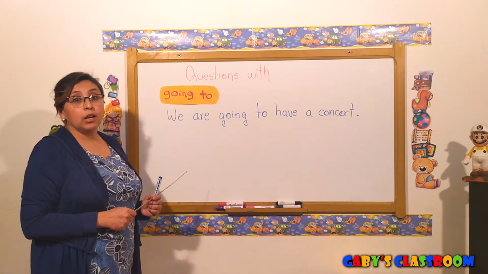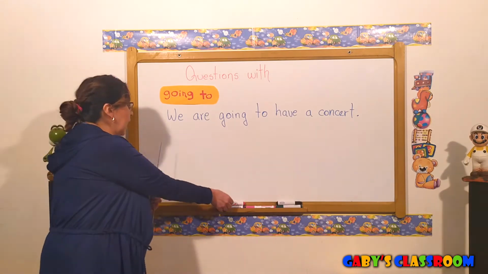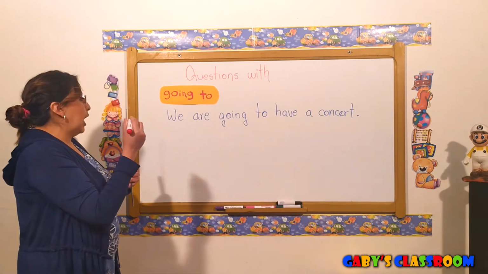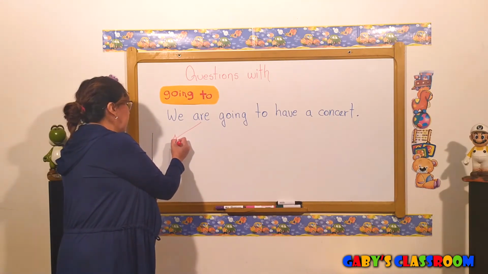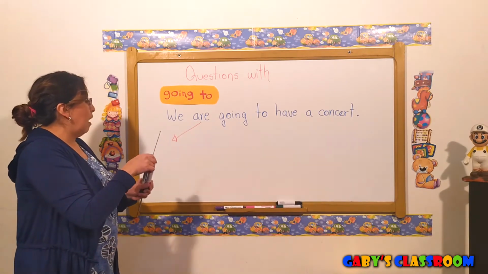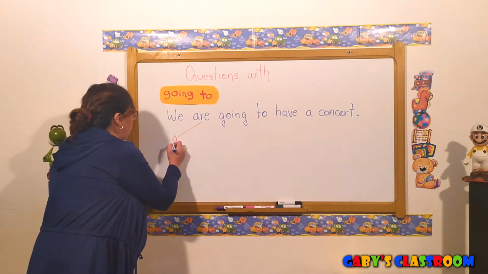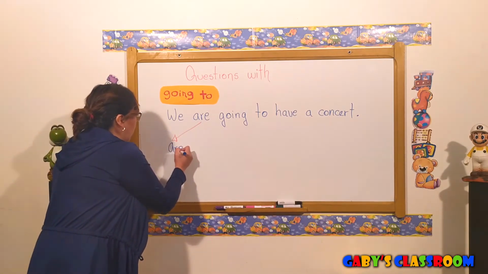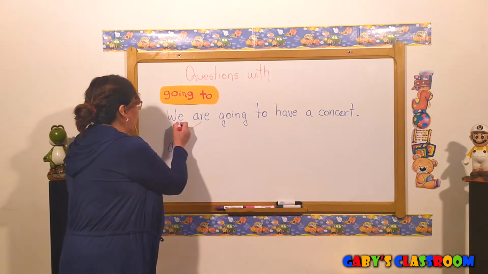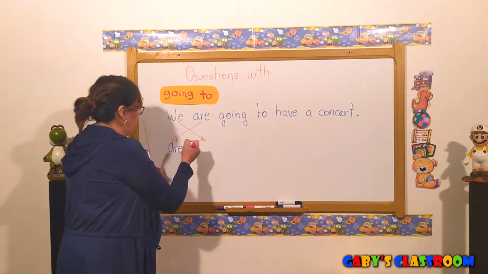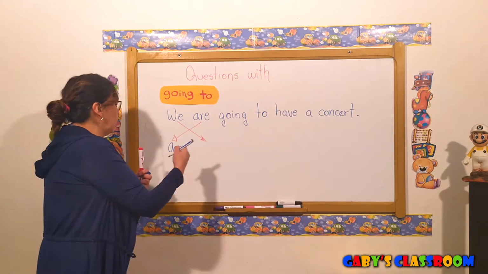When we are making questions, we change places. So we have to put first the verb to be. I'm going to put are over here. Then we have to put the subject, that in this case is we.